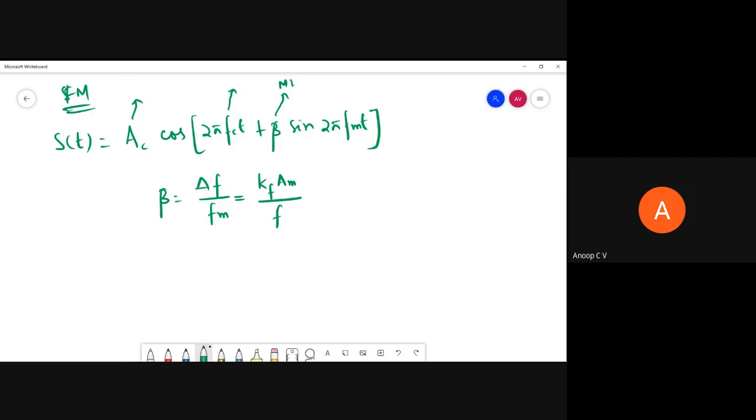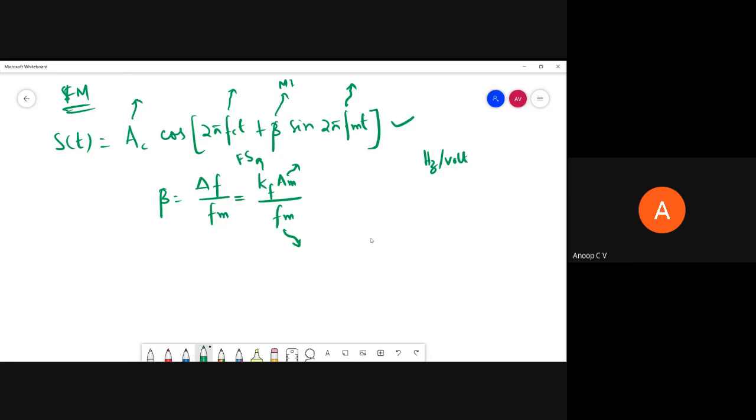Kf is frequency sensitivity in hertz per volt, Am is the amplitude of the message signal, and fm is the frequency of the message signal.